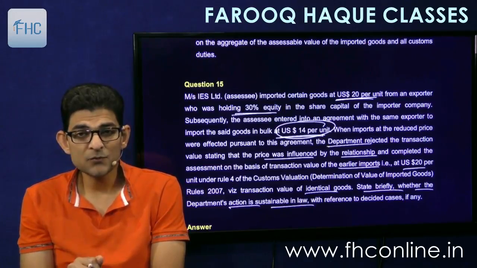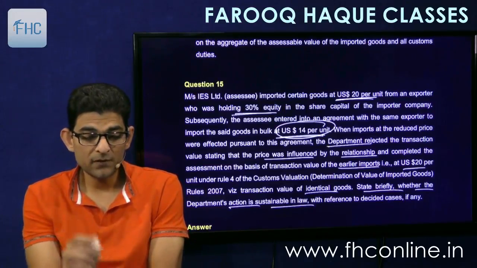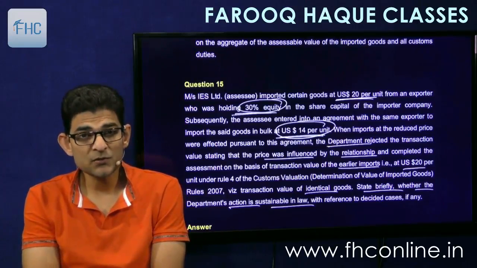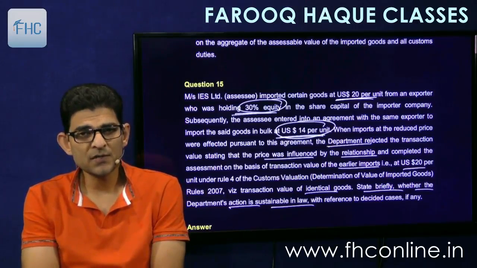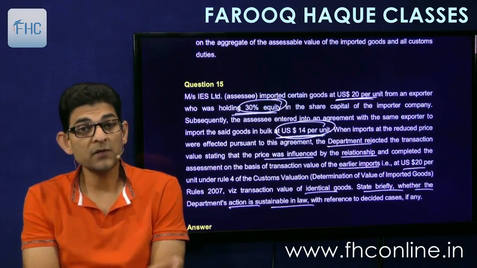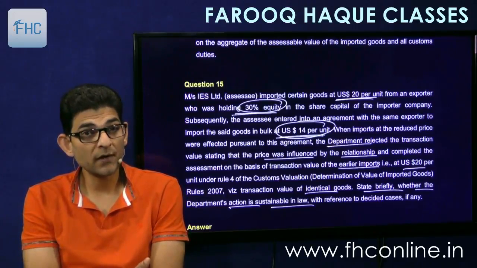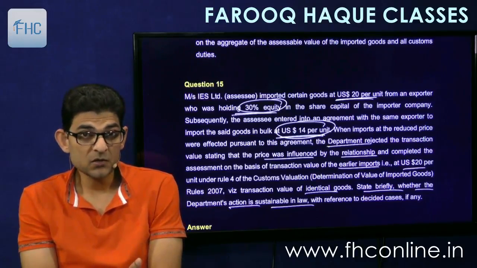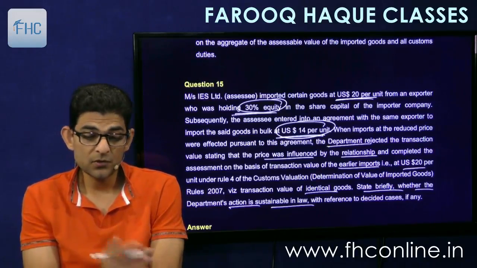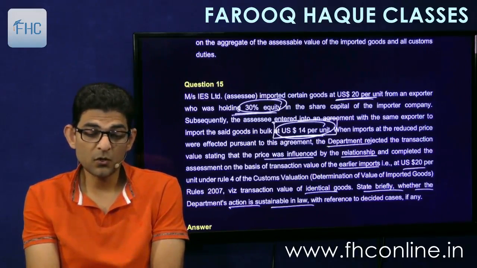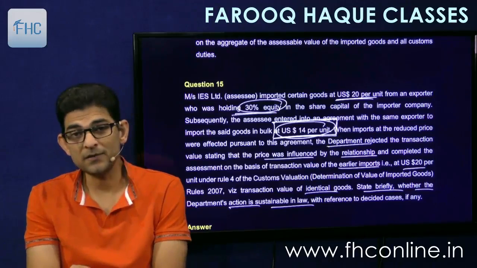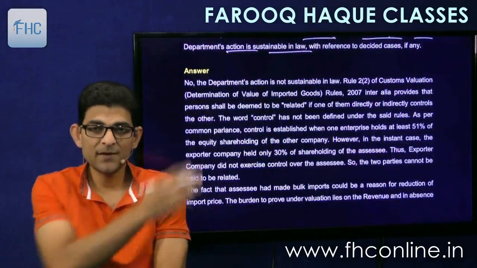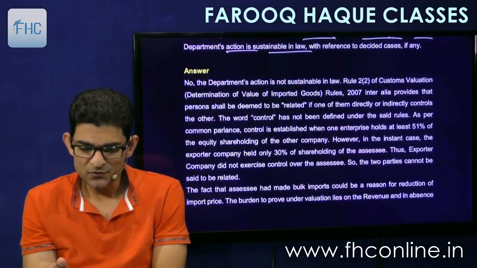So it is a simple case of relationship, whether 30% holding will be considered as a related party. So the answer is no. As per the definition of related person, you have to have controlling interest. Controlling interest requires more than 50% holding and not 30%. So they are not related. If they are not related, the transaction value cannot be rejected. So this 14 rupees per unit transaction value cannot be rejected by the department. So this is what you have to write, and that answer is given here. It's a theory answer, so you can read.